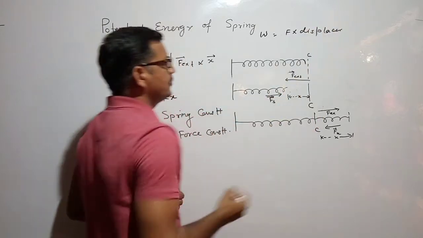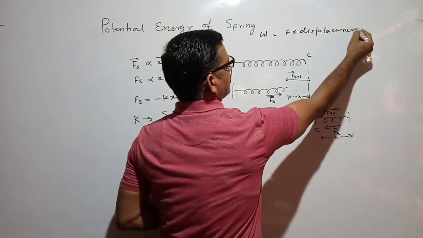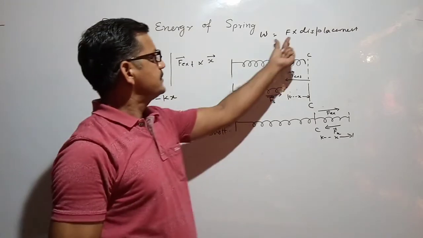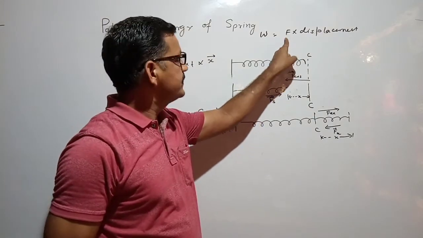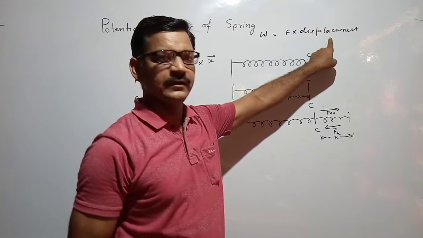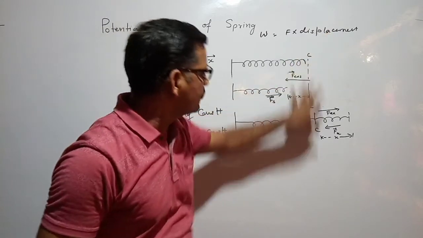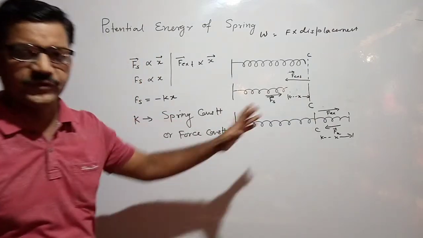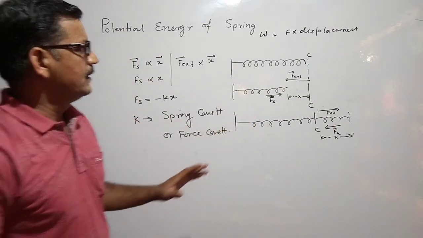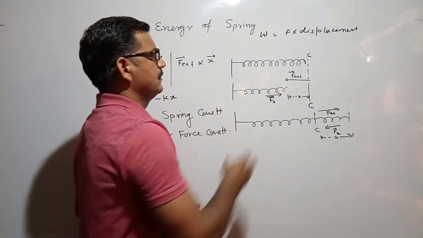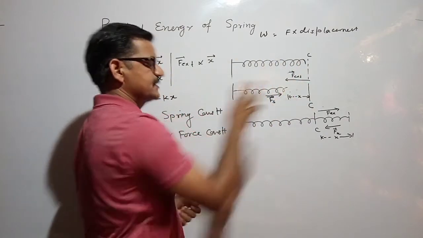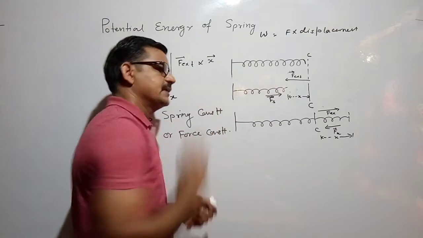In physics, we need two things for work to be done: there should be a force, and there should be a displacement. Here both things are happening. We are applying force and displacement is there in both cases. So the work we did is stored in the spring as potential energy.